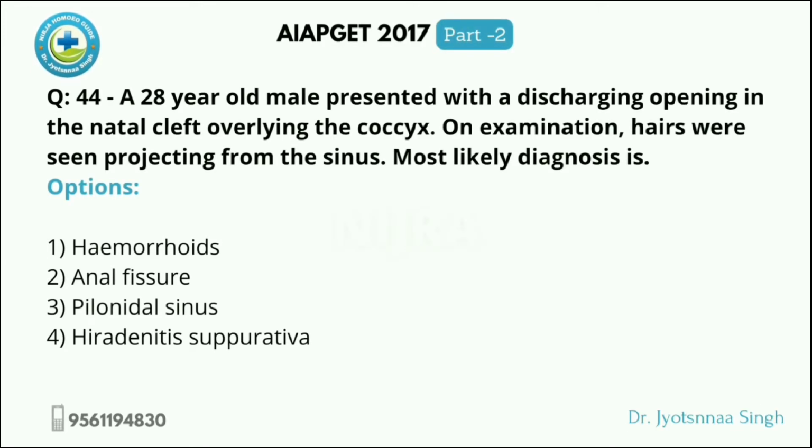Next question: a 28-year-old male presents with a discharging opening in the natal cleft overlying the coccyx. On examination, hair were also seen projecting from the sinus, and most likely diagnosis is. So here the keyword is: on examination, hairs are seen projecting from the sinus. So in hemorrhoid, no. Anal fissure, there no. Pilonidal sinus, yes, this is the answer of the above question.